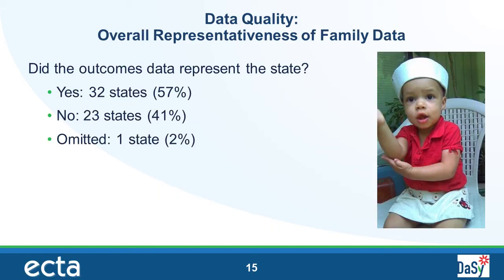Next, we will look at the representativeness of the data. Representativeness refers to the degree to which you think your survey data adequately represent the families in your program that you intended to survey. All states report on whether they determine that their survey results were representative overall of the state. The data here show the self-reported answer to the following question in the GRADS system, which states, quote, "The demographics of the families responding are representative of the demographics of infants, toddlers, and families enrolled in the Part